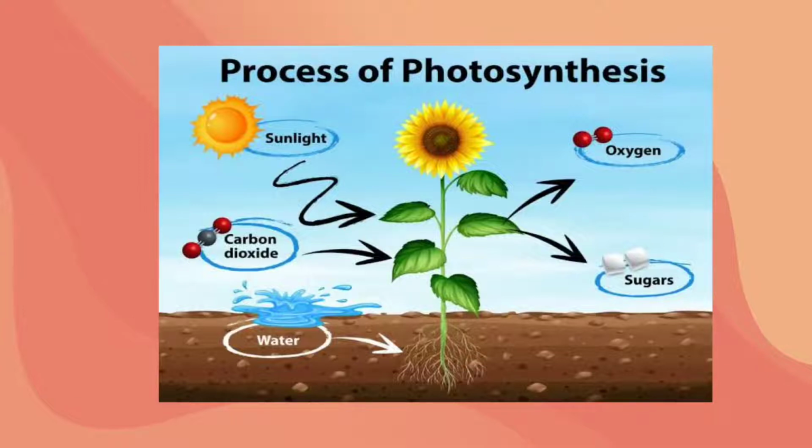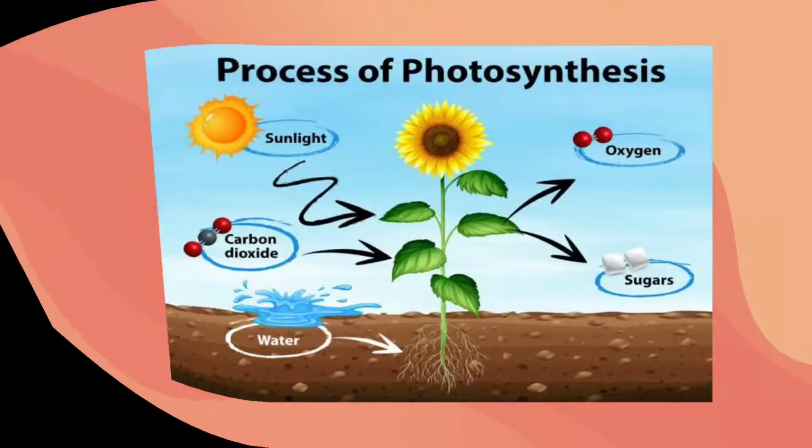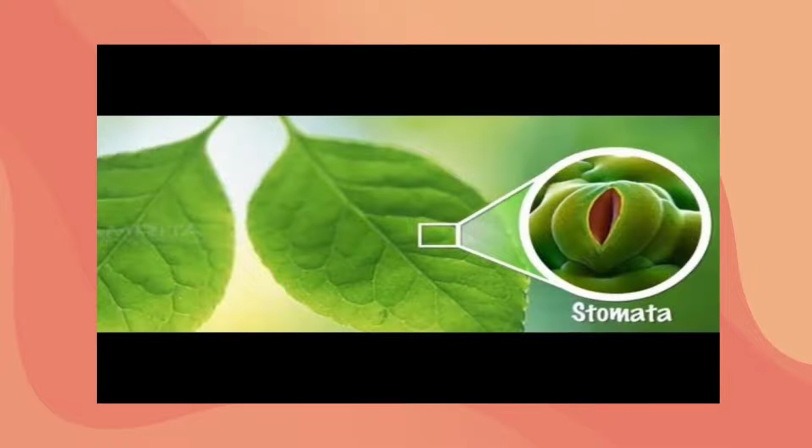Where is the food made in plants? Leaves. Leaves are known as the food factories of the plants. Chlorophyll is the green pigment that is present in the leaves. That's why leaves appear green in color. Chlorophyll should be activated by the sunlight. Once the chlorophyll is activated, meaning the sunlight falls on it, the plant can prepare the food material by the process of photosynthesis using raw materials like carbon dioxide and water.